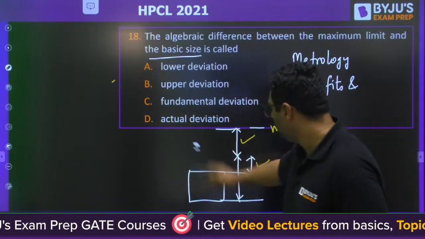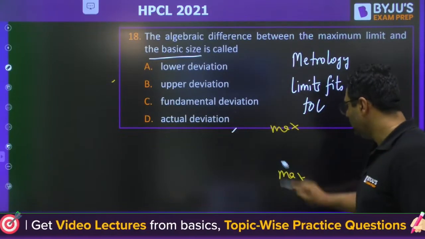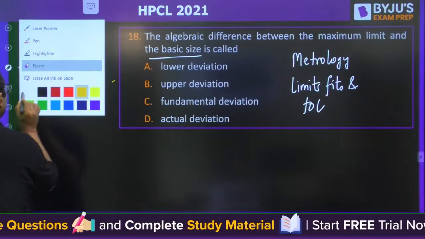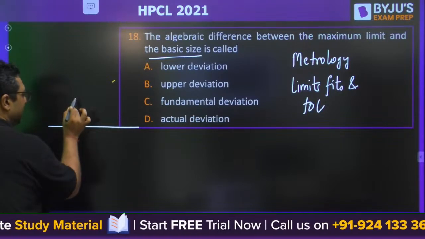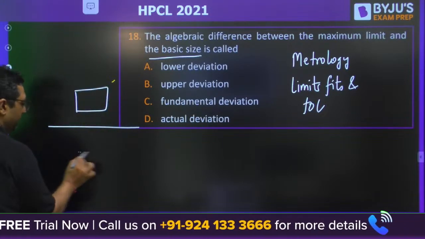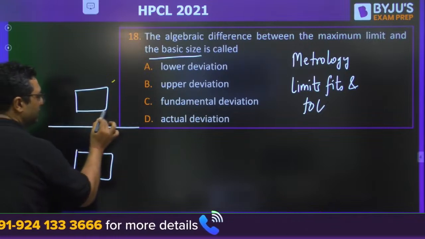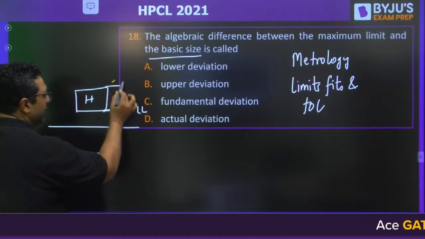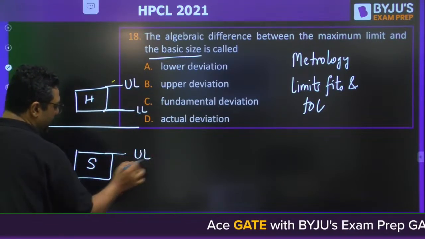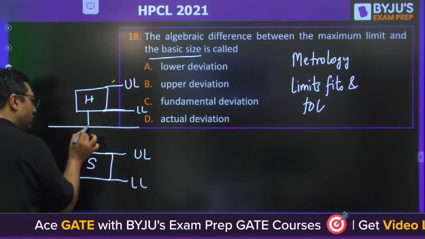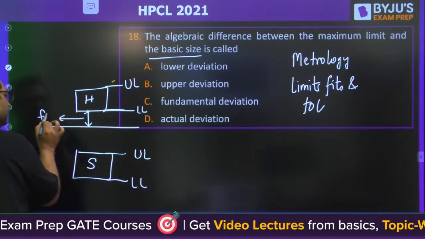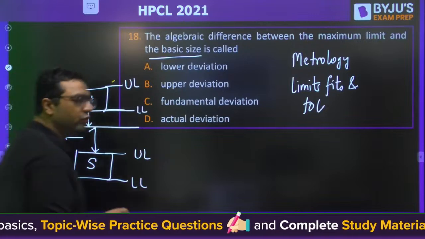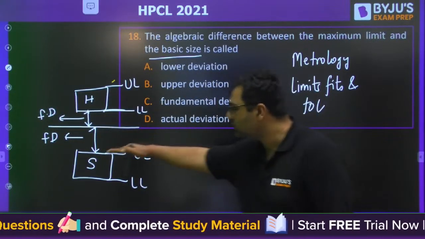I am going to remove all the figures and I am explaining this. Listen to me properly. When we are talking about the diagram, let us say this is the nominal size and I am making an arbitrary one so that every case is covered. If this is hole, this is shaft, then this is the lower limit of hole, this is upper limit of hole. This is upper limit of shaft, this is lower limit of shaft. So when we are talking about this, this is the fundamental deviation. No doubt about that. Fundamental deviation has nothing to do with upper or lower. It is the nearest possible to the nominal.